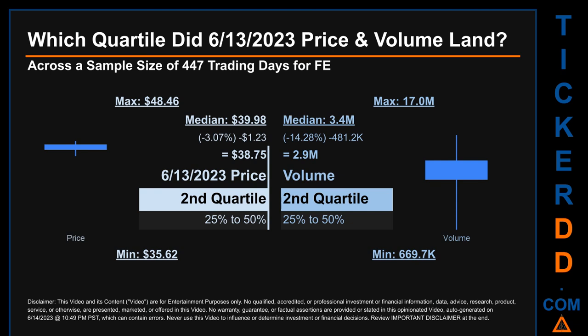Descriptively, FE has a median price of $39.98. Therefore, June 13, 2023 price was lower from that middle marker by 3.07%. The day's volume of 2.9 million was less than the median by 14.28%.